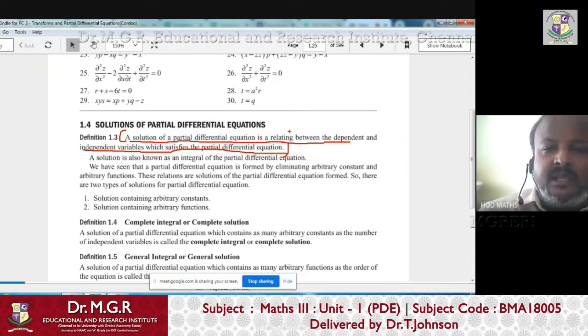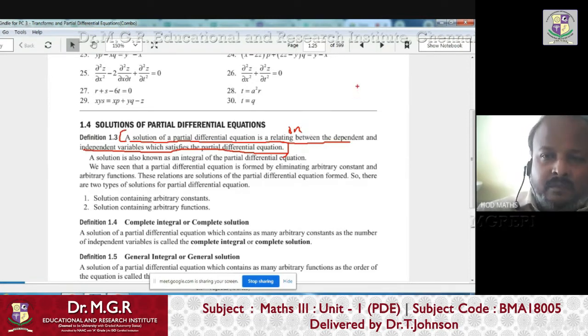So here you call it a relation. Instead of relating, you can write relation. So what is the solution of a partial differential equation? A solution of a partial differential equation is a relation between the dependent variable and the independent variables which satisfies the PDE. What is the meaning of this?